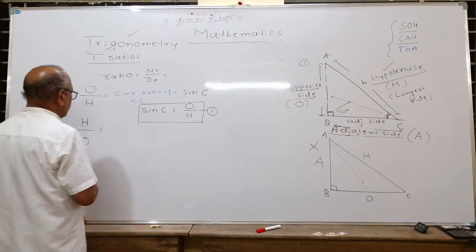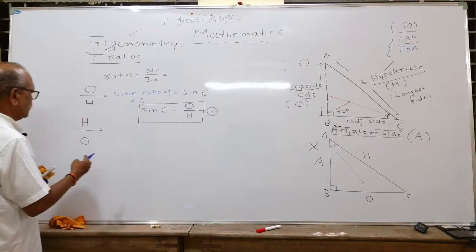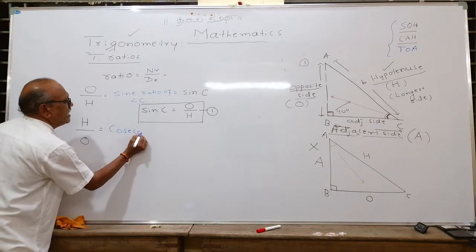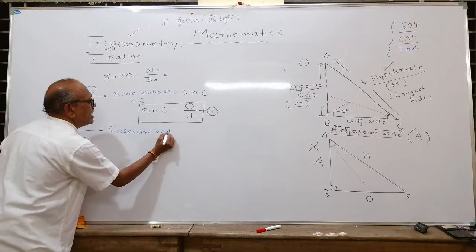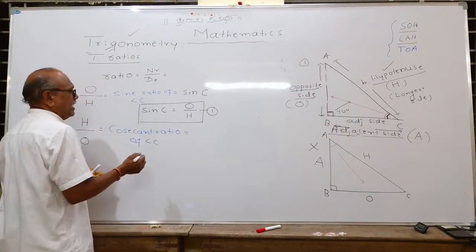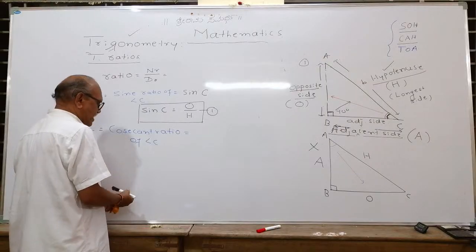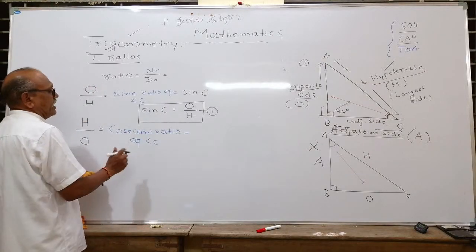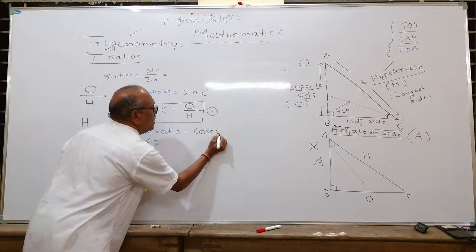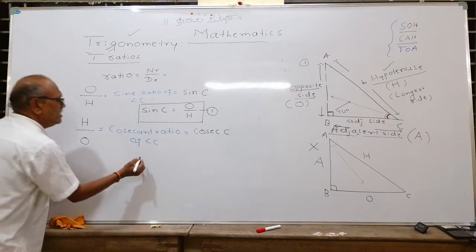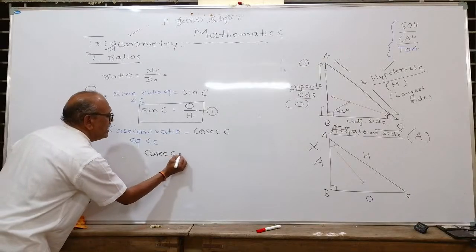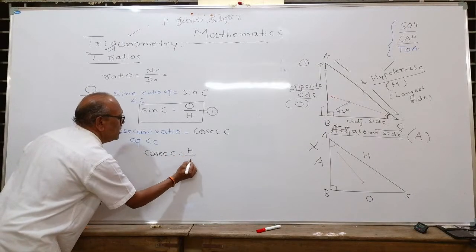This is hypotenuse upon opposite, which in trigonometry we call the cosecant ratio of angle C. Symbolically we write it as small letters c-o-s-e-c, leave a space, C. Cosec C is the reciprocal of it, and thus we got the second ratio: cosec C is equal to hypotenuse upon opposite.